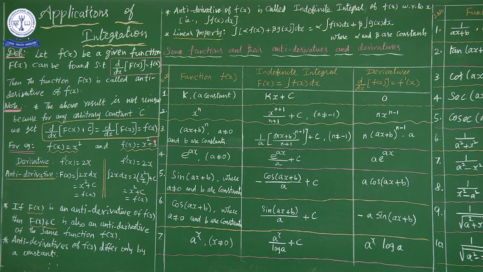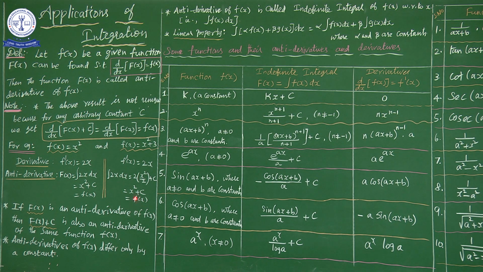In the original function we have the constant 3, but in the answer we got only the function value, missing the constant. So we have to add plus c for every integral. The antiderivative of the function is the original function that we differentiated earlier. This is the concept.